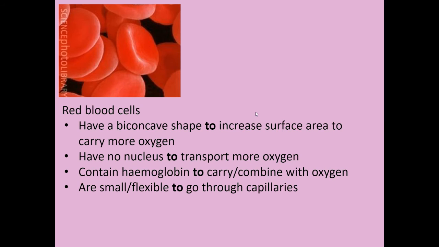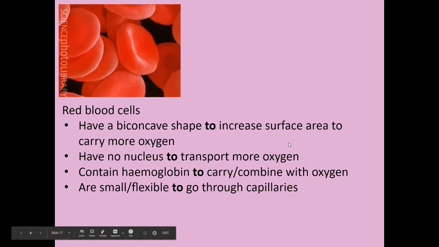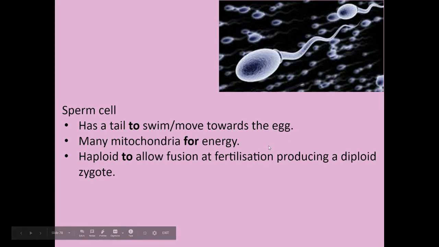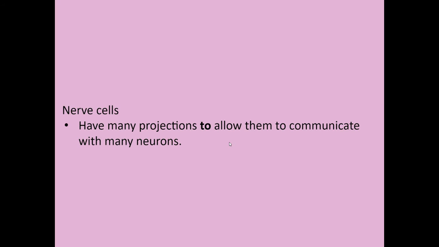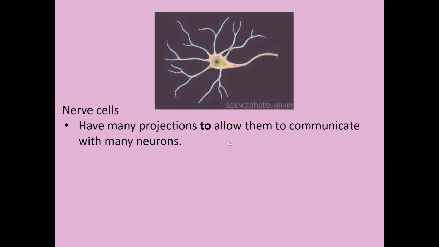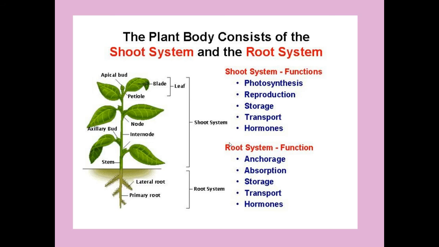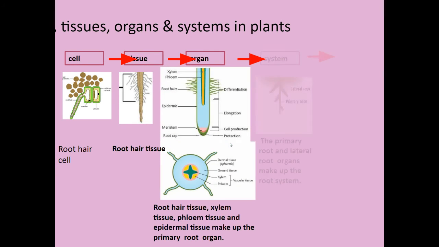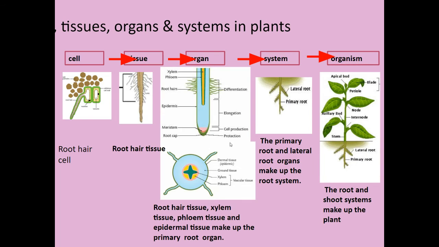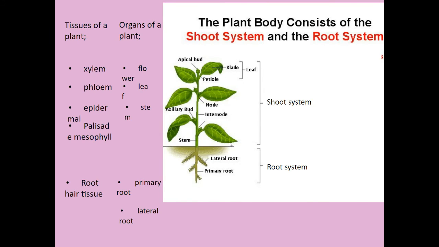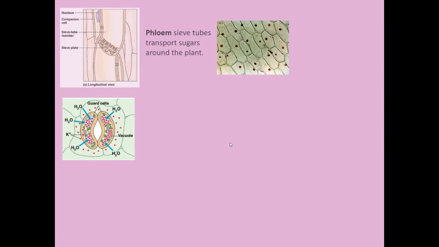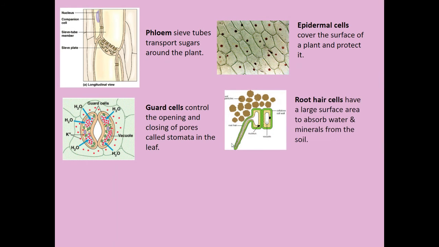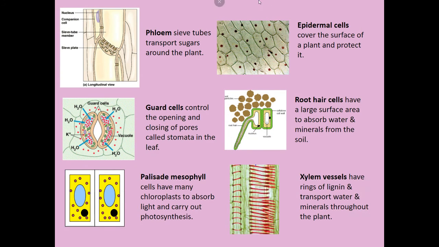So red blood cells, you can pause the video and look at that. Sperm cells, pause the video and look at that. But if you want, you can also just wait until we get to the part of the course that concentrates on these things. Unfortunately, you will need to learn all the different parts of a plant leaf and what they do. But for the purposes of completion, I'll put this up.